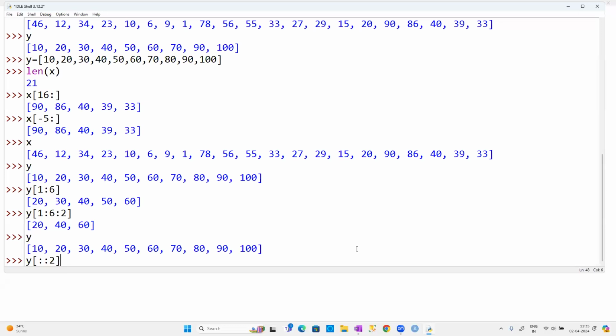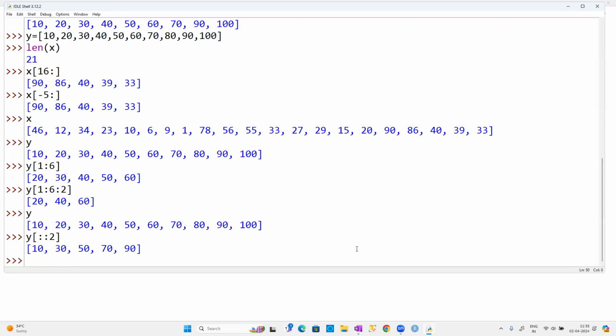So 10, 30, 50, 70, 90. 100 is not included because we are asking to take a step of 2, guys. Or wherever you want to start, for example, if I say 1::2.